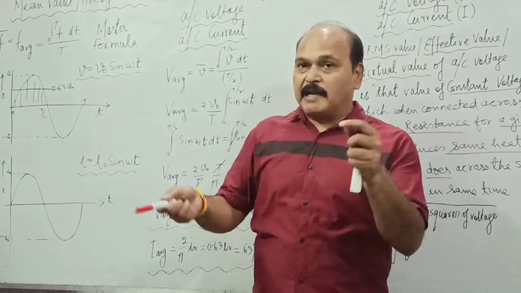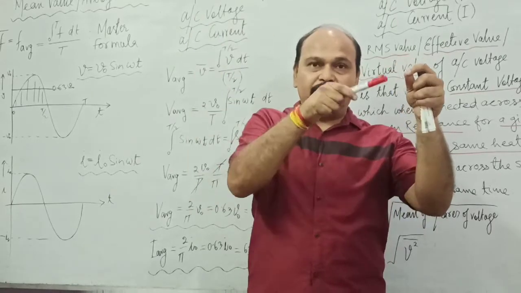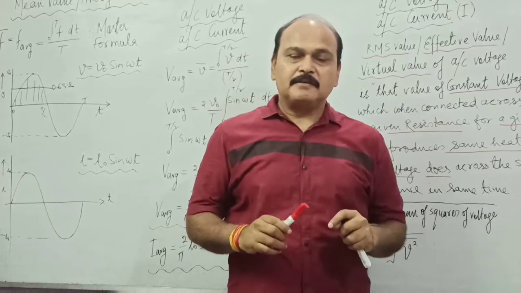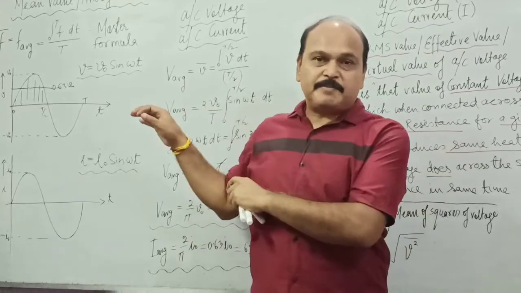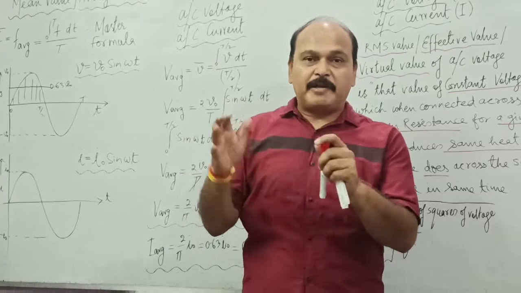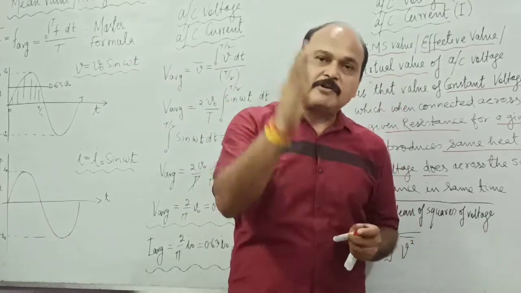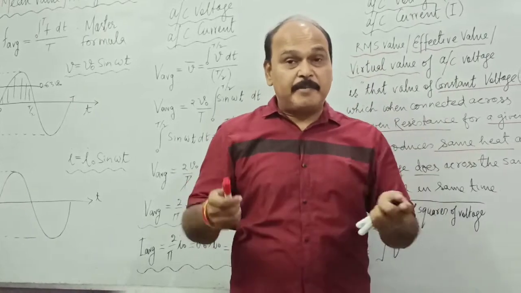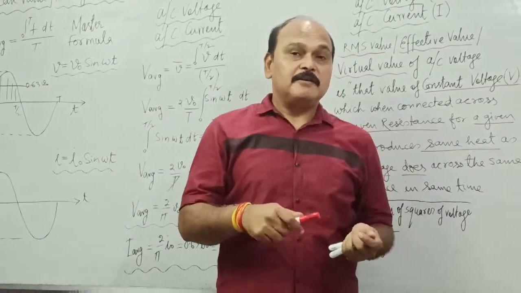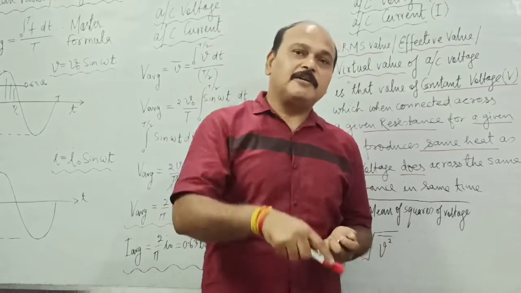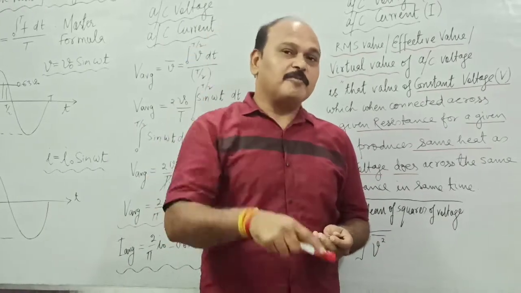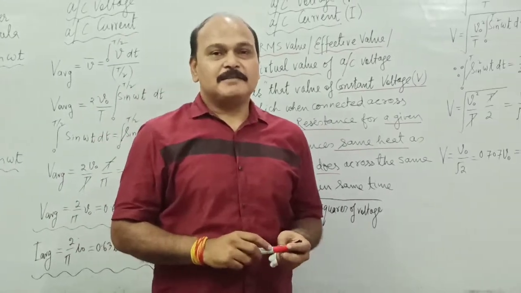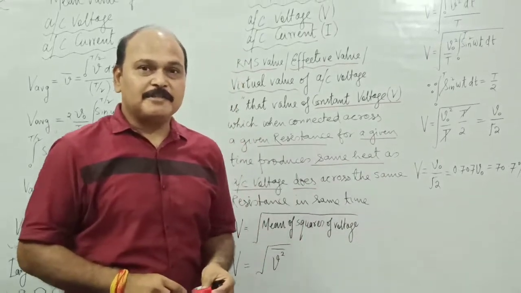If we connect this type of time varying voltage across any resistance for any time, it is going to produce certain heat. Now if we replace this alternating voltage by a constant voltage, whichever constant voltage produces the same heat across the given resistance in the same time as AC has already done, that steady value of voltage is going to be called the RMS value of voltage, effective value of voltage, and of course virtual value of voltage.